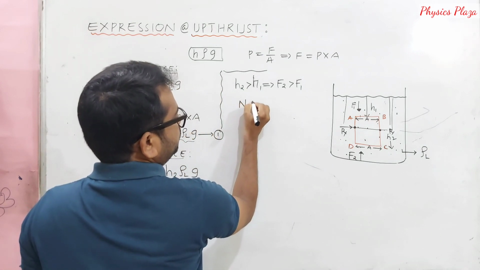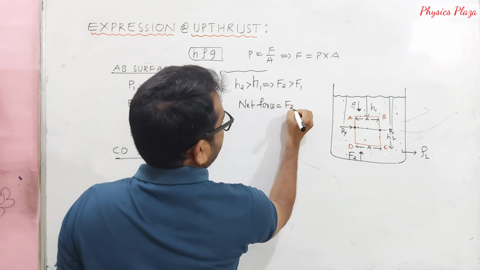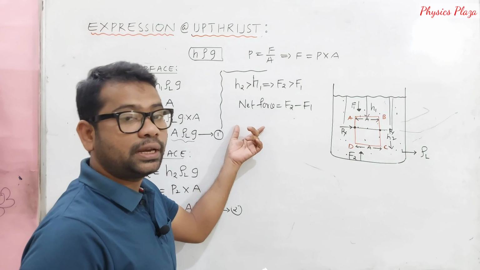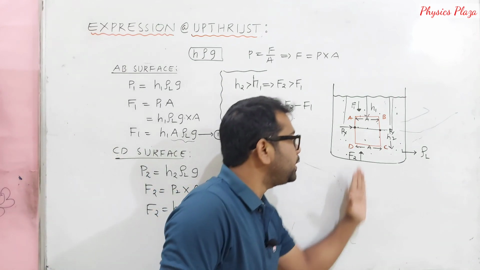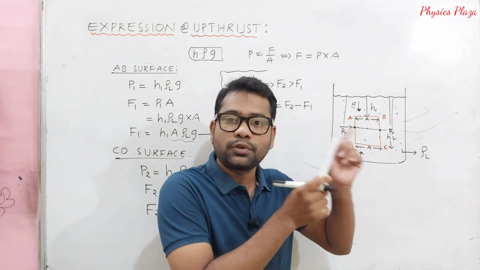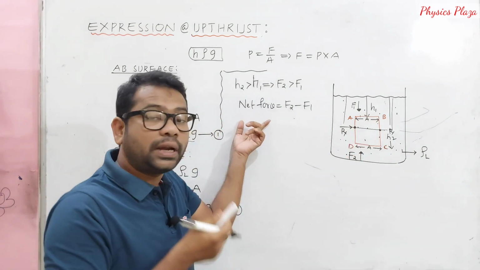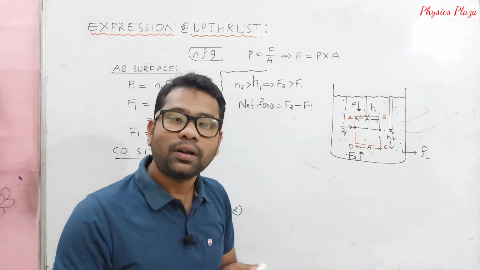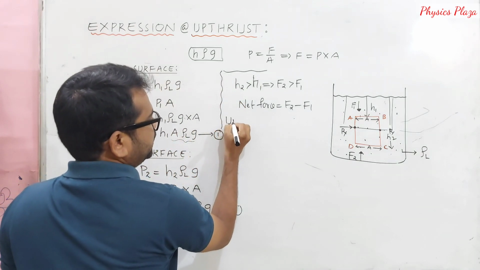Net force is equal to F2 minus F1. This net force acts perpendicular to the surface, so we can call it a thrust. The net thrust acting on the body, we can call it upthrust or buoyant force. Anything is okay.